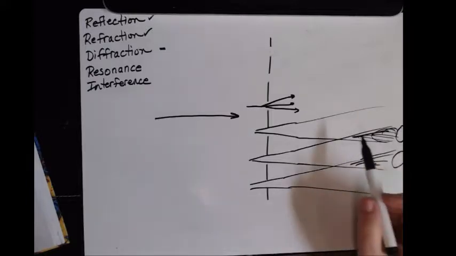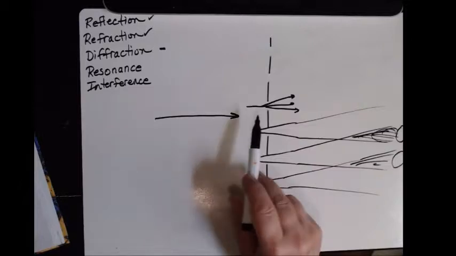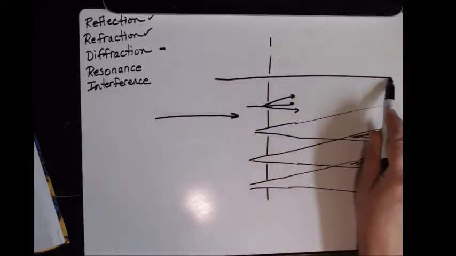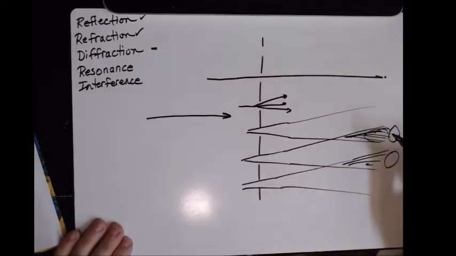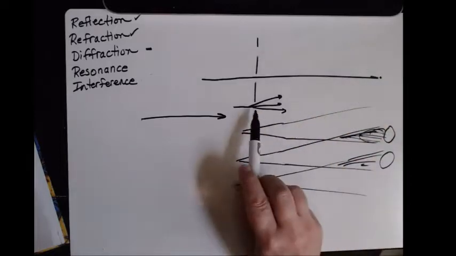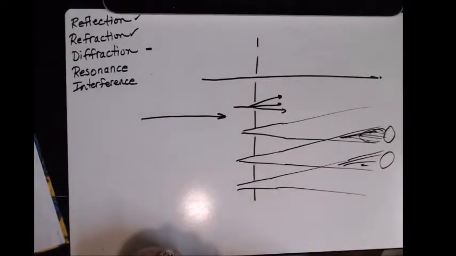So right here I'm going to have a brighter spot, and likewise right here, because I have overlaps, I'll have a brighter spot here. Normally you would think, well, light is traveling in a straight line, it's just going to go through the slit and I'll have a very distinct dot right here. But it's not. The fact that it spreads out and you have a big circle over here illustrates the fact that it's being bent at each of these edges, and that's called diffraction.